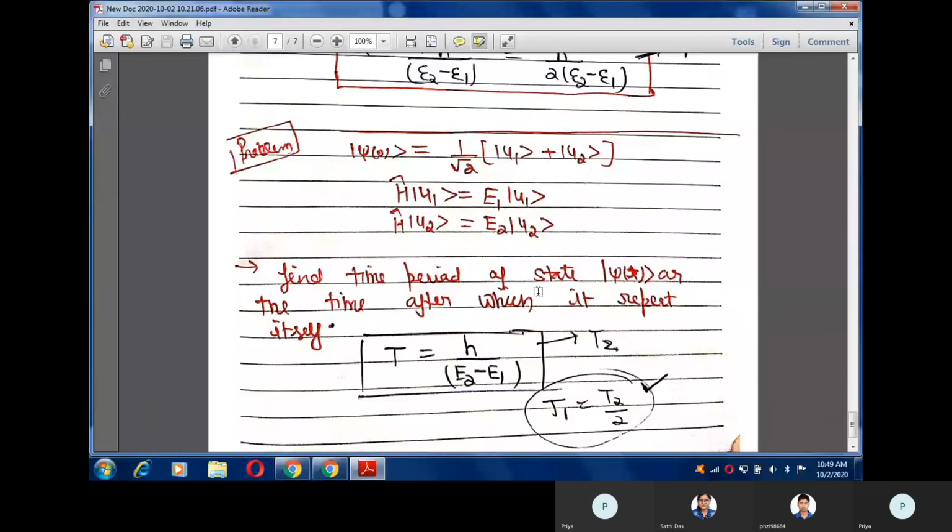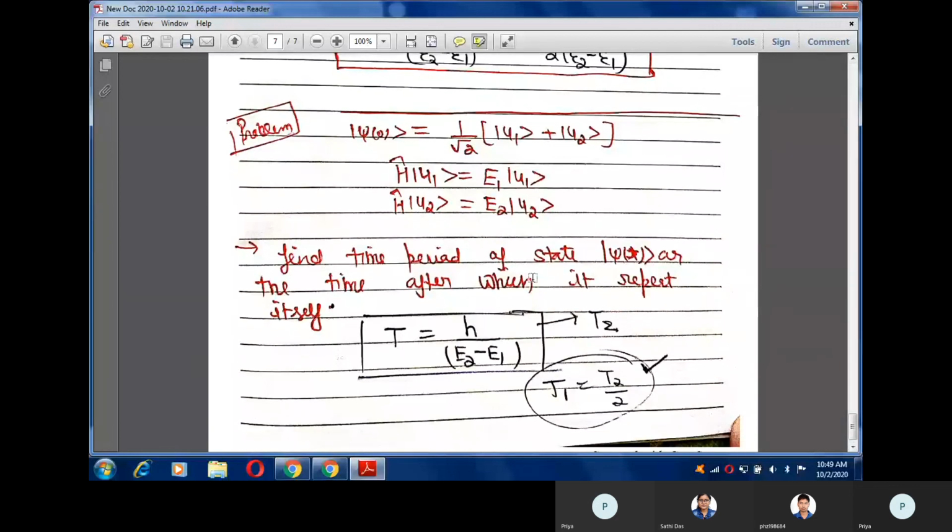Time period means the time after which it repeats itself. I'm not solving this problem here. If you get any problem in this, let us know in the comment section below. The answer for this problem is t equals h by e2 minus e1.